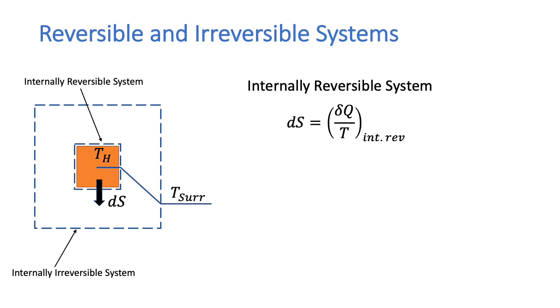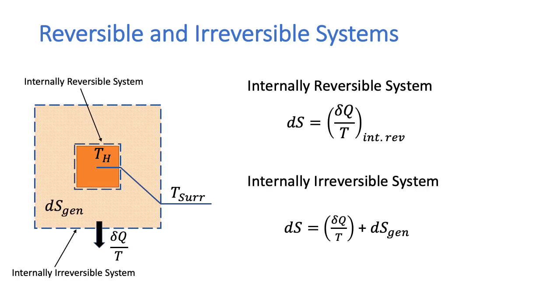On the other hand, if we pick the boundary outside, this would be an internally irreversible system because there's entropy which is generated inside this system. If we want to calculate the change in entropy for this system, it would equal delta Q upon T, because that is the entropy associated with the heat transfer crossing the system boundary.